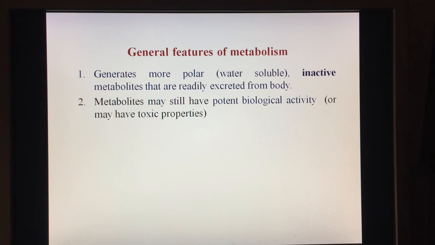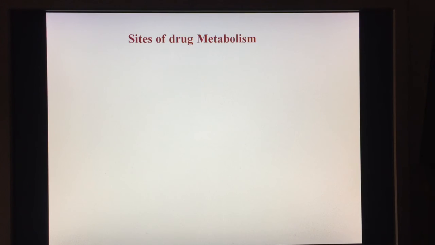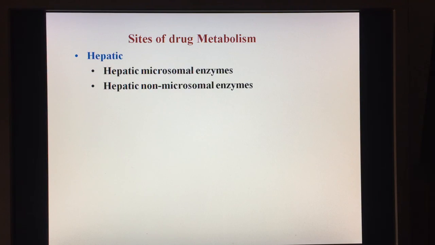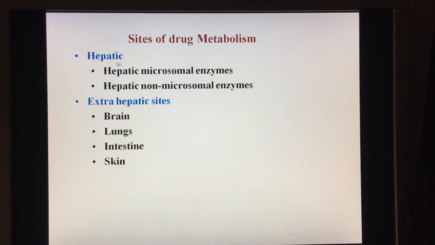Now let us discuss the sites of drug metabolism. The liver is the major site of drug metabolism. You know the liver is the largest organ of the body and it is responsible for the metabolism of the drug. There are hepatic sites and extrahepatic sites, in the liver and outside the liver.